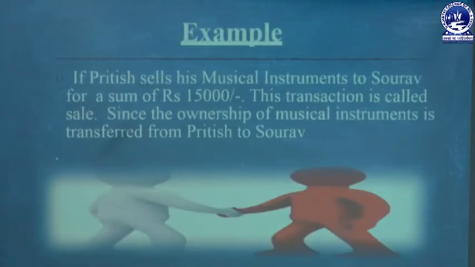So, one example is given here. If Pritish sells his musical instrument to Saurav for a sum of rupees 15,000, this transaction is called a sale. There are two persons, one is Pritish, another one is Saurav. Pritish sells his musical instrument, this is a good, for a sum of rupees 15,000, that means the price must be paid at the time of purchase or during the time of sale of goods.